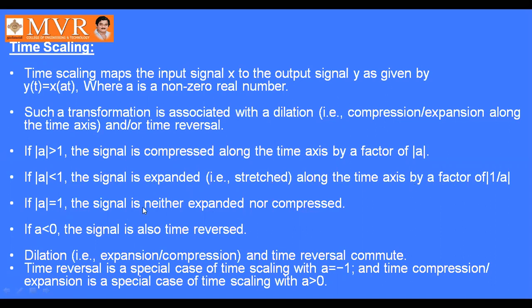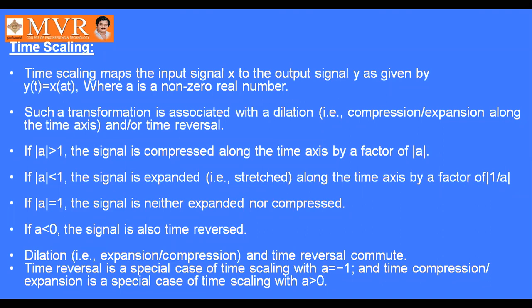If a equal to 1, mod a equal to 1, the signal is neither expanded nor compressed. If a is less than 0, the signal is also time reversed. So dilation, meaning either expansion or compression, and time reversal commute. Time reversal is a special case of time scaling with a equal to -1, and time compression or expansion is a special case of time scaling with a greater than 0.